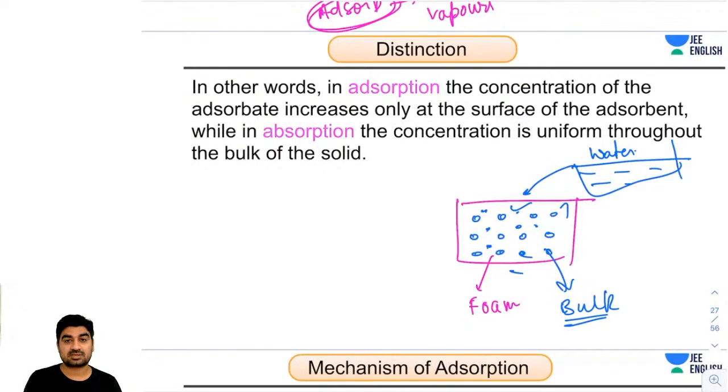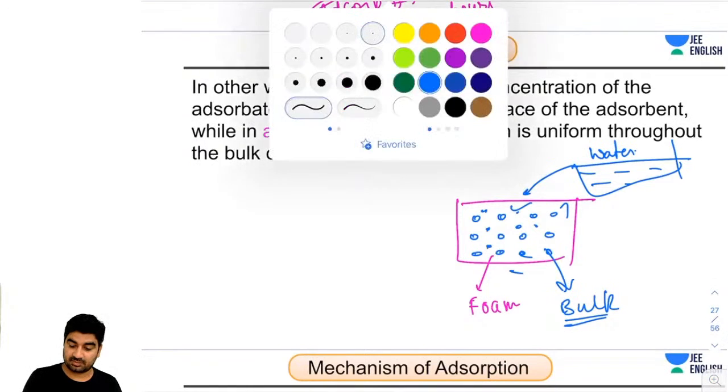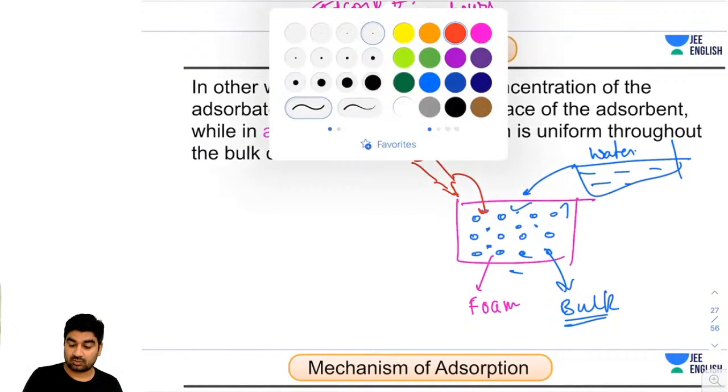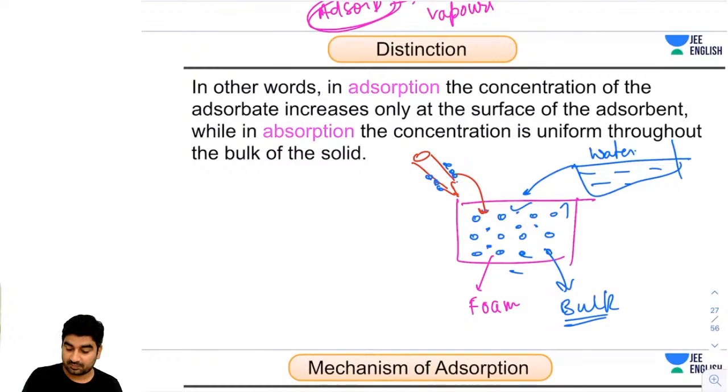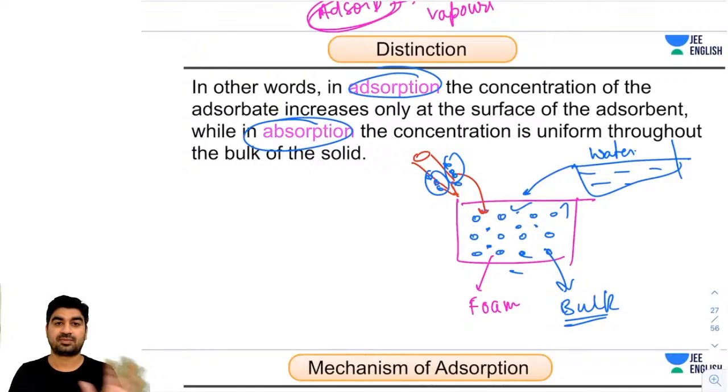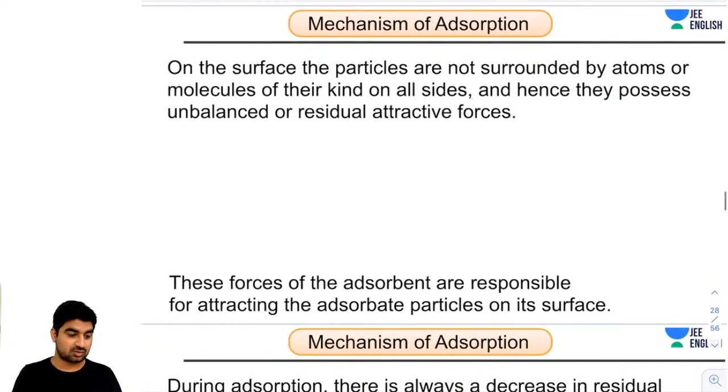But in adsorption, what happens? When I take a pen and dip it, the water particles will be adsorbed on the surface only. So the concentration of water particles will be more at the surface. This is the basic difference between absorption and adsorption. In absorption, the concentration will be the same throughout. In adsorption, the concentration will be more at the surface. Got it? So what is the mechanism?